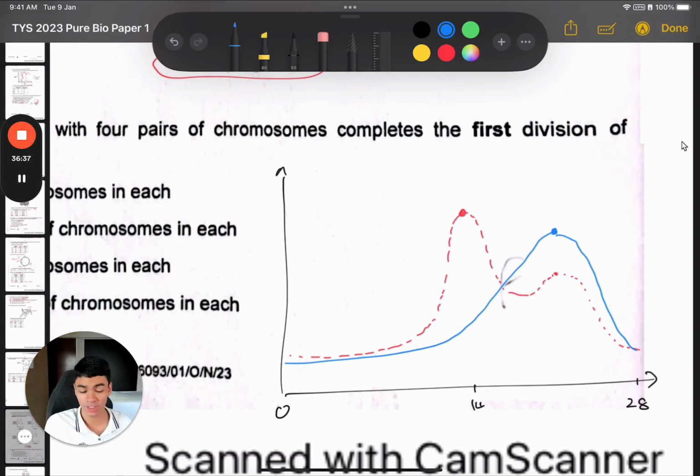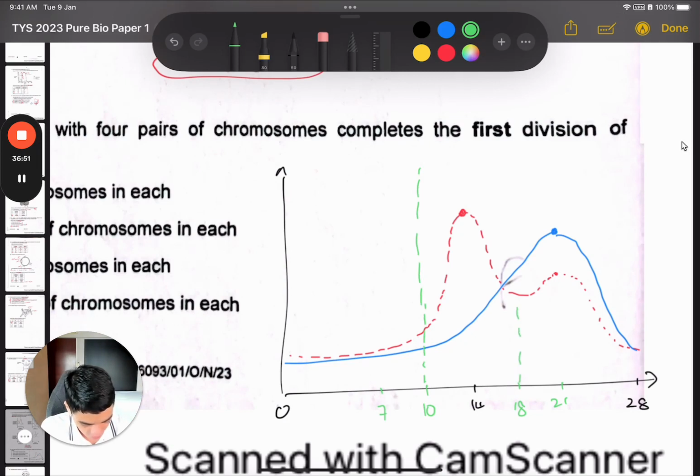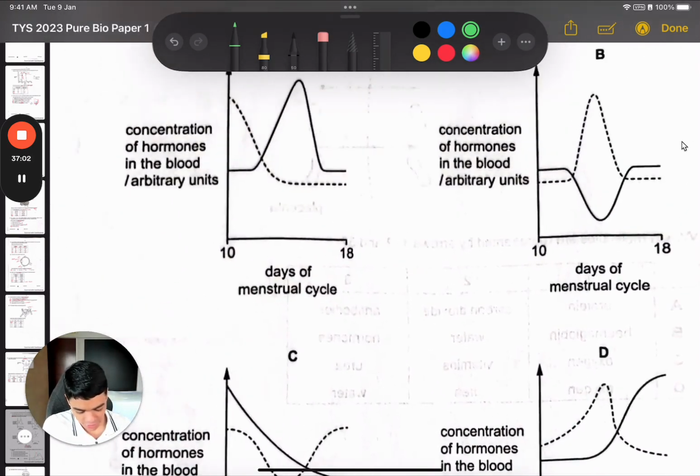This is your content knowledge. Now they're asking day 10 to 18. So day 10, where is that? This is like 7, right? So 10 is like here. Now 18 is like here. So we're looking for this range, 10 to 18. Let's see which graph fits that the best. We are trying to see a peak in the estrogen, and we are trying to see an increasing progesterone. So let's look at this.